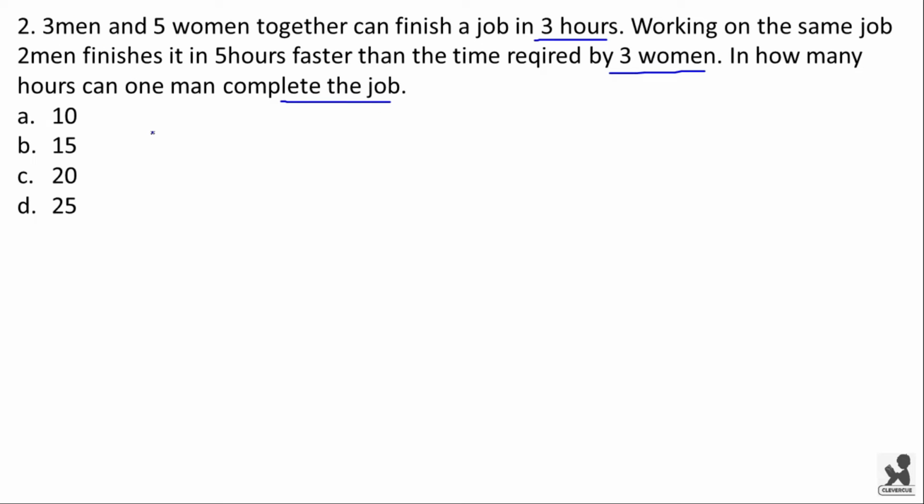Now here let the efficiency of man be M and the efficiency of woman be W. Here 3, that is number of men into their efficiency, plus 5 women into their efficiency, into number of hours taken by them to complete the job, that is 3, will be equal to, now see, working on the same job, 2 men finish it in 5 hours faster than the time required by 3 women.